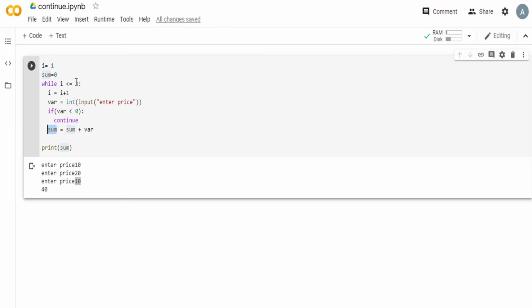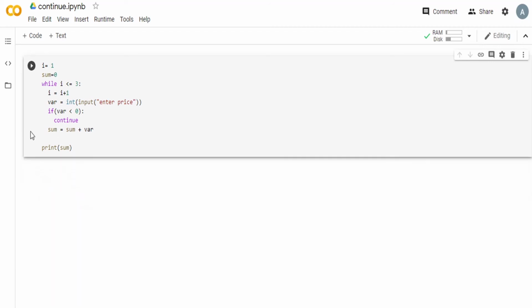Now i is 4 and it terminates because this condition is no longer satisfied, and we print out the sum after this while loop, the total sum. So the final value of the sum variable is 40.